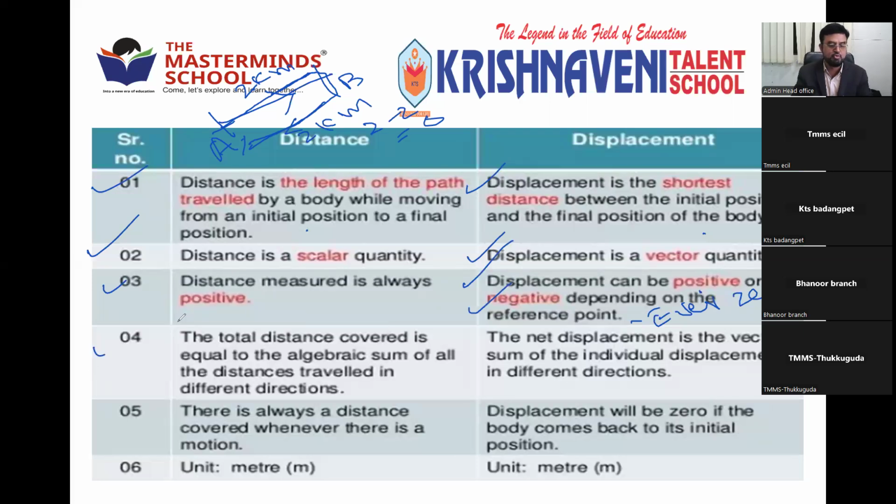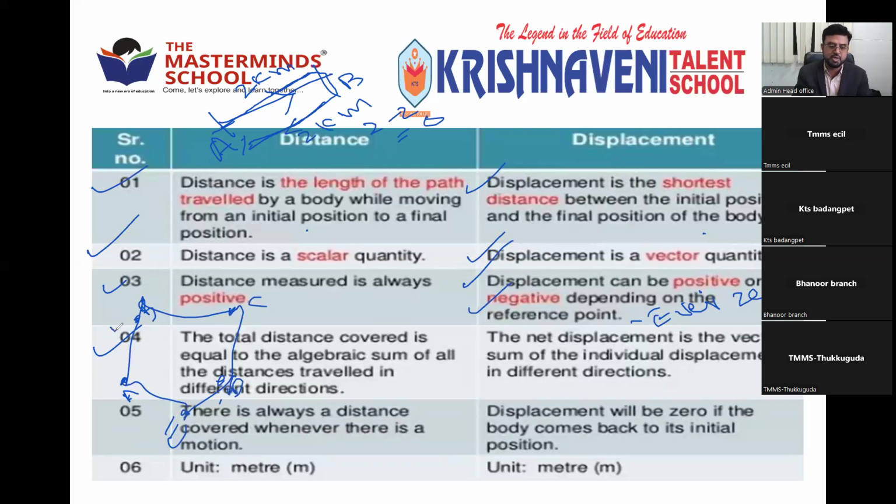Fourth point. The total distance covered is equal to the algebraic sum of the distances traveled. For example, there are so many points: A, B, C, D, E. I'm taking this as an example. A to B, B to C, C to D, and D to E, and again E to A.